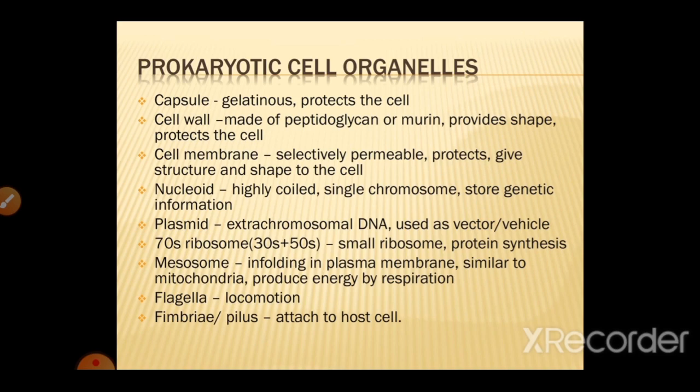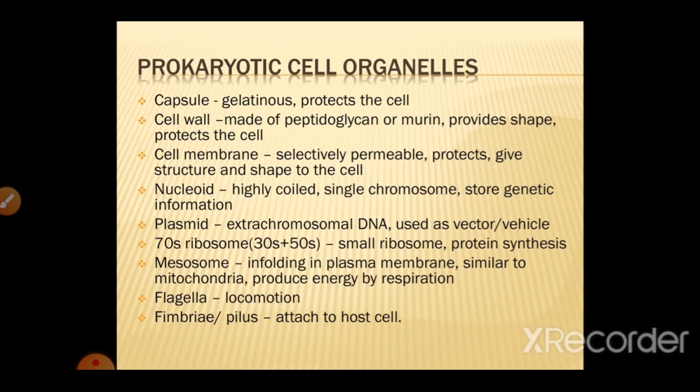And then there's the nucleoid. As the nucleus is not truly developed, the chromosome is highly coiled. It has a single chromosome and stores the genetic materials. Then there is a plasmid, which is circular, and it is an extrachromosomal DNA, which is used as a vector or vehicle to transport the genetic information in different host organisms. It is also used in recombinant DNA technology to transmit the desired gene inside the host cell.